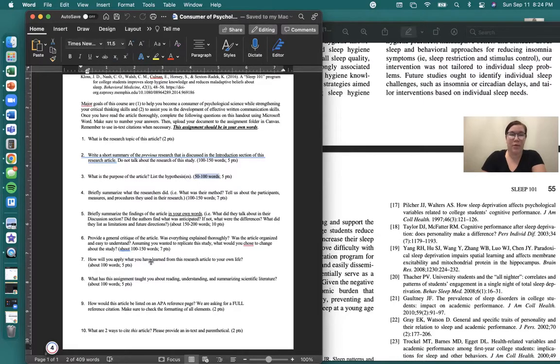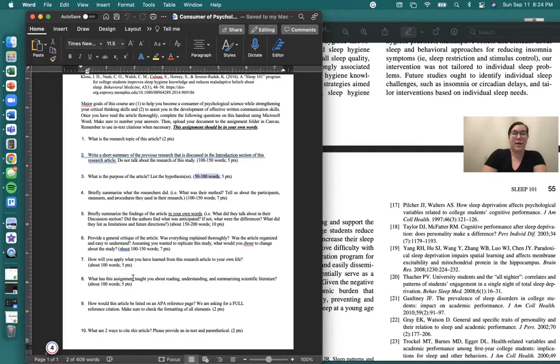Number 7, how will you apply what you've learned from this research article to your own life? So remember, this study is called Sleep 101. So hint, it's probably about sleep. And there's a few things that you can pull to apply to your own life.